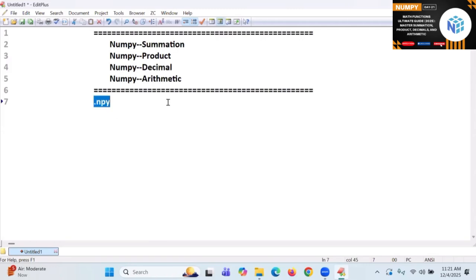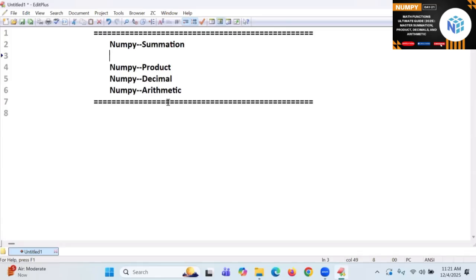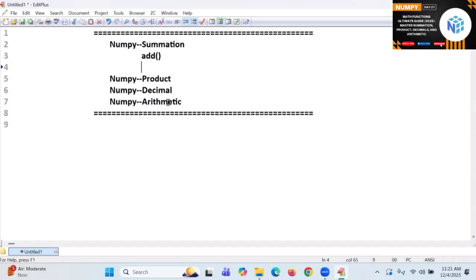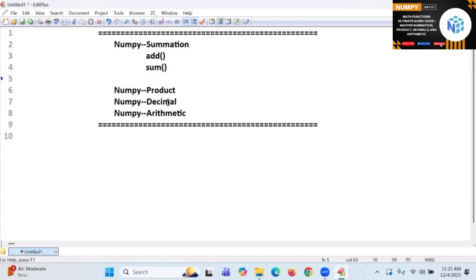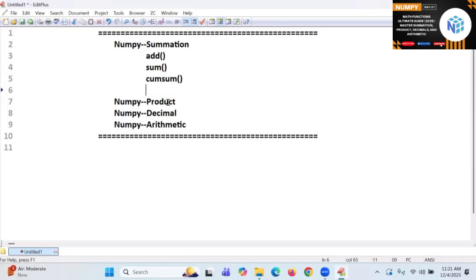So let us move to the summation. There are 3 functions available. One is the add function, which we already discussed. One more is the sum function. One more is cumsum, that is cumulative sum. This is related to NumPy summation. We'll talk about it.